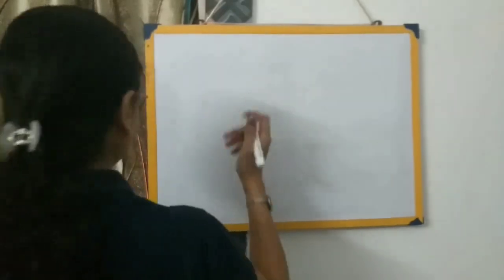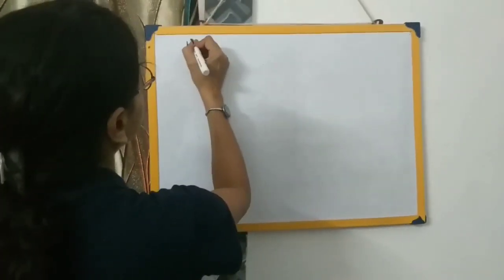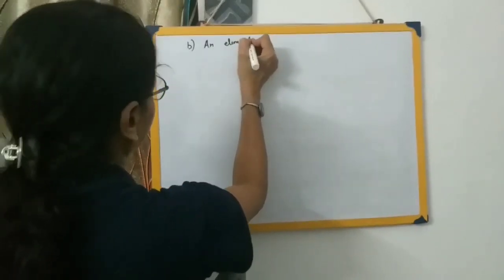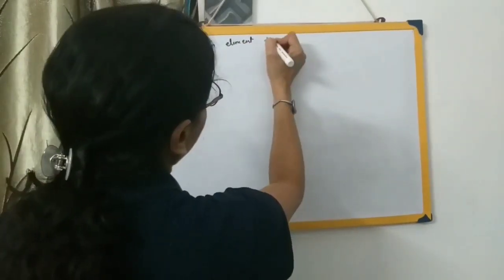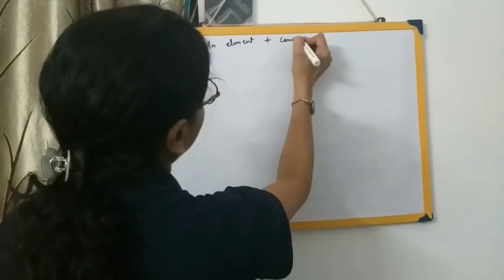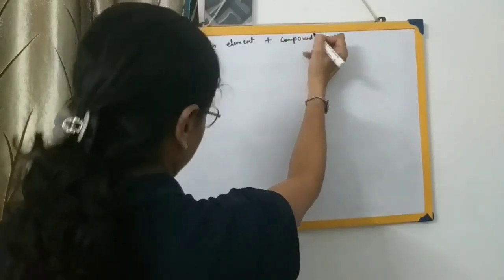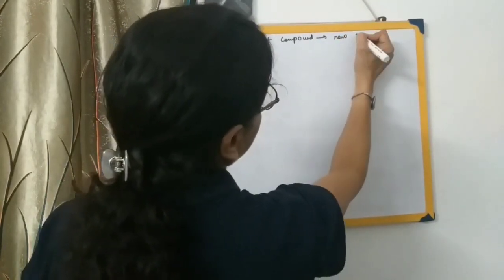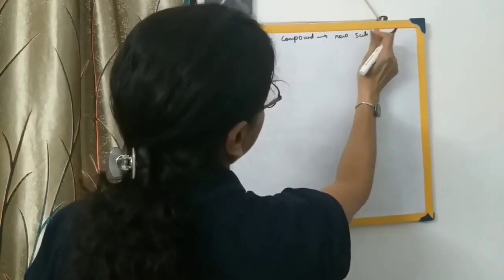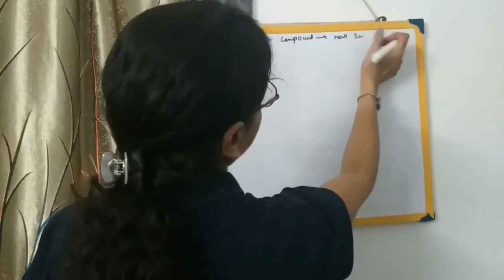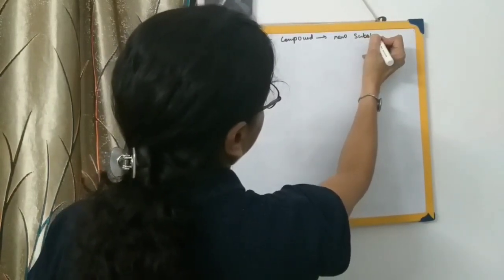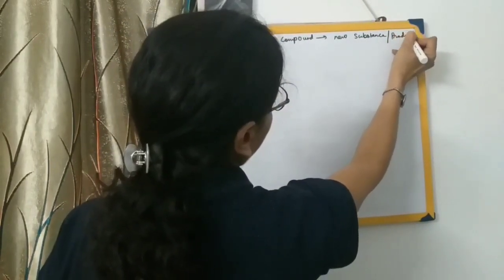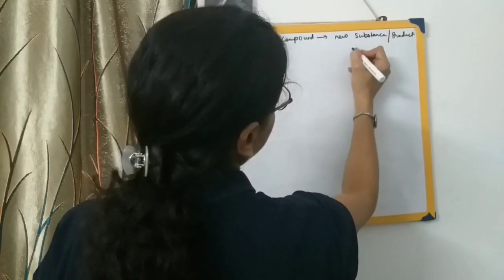That is when an element and a compound combine together to give us a new substance, or a new product or a new compound.